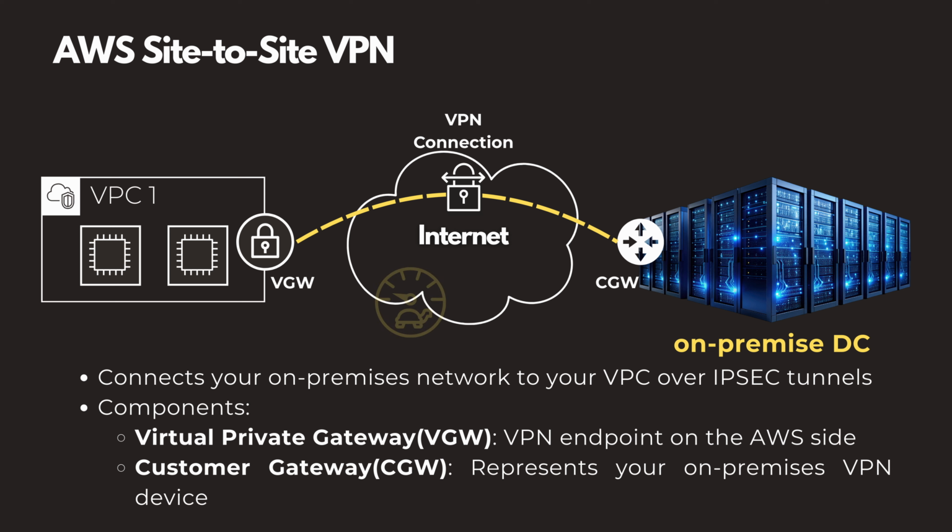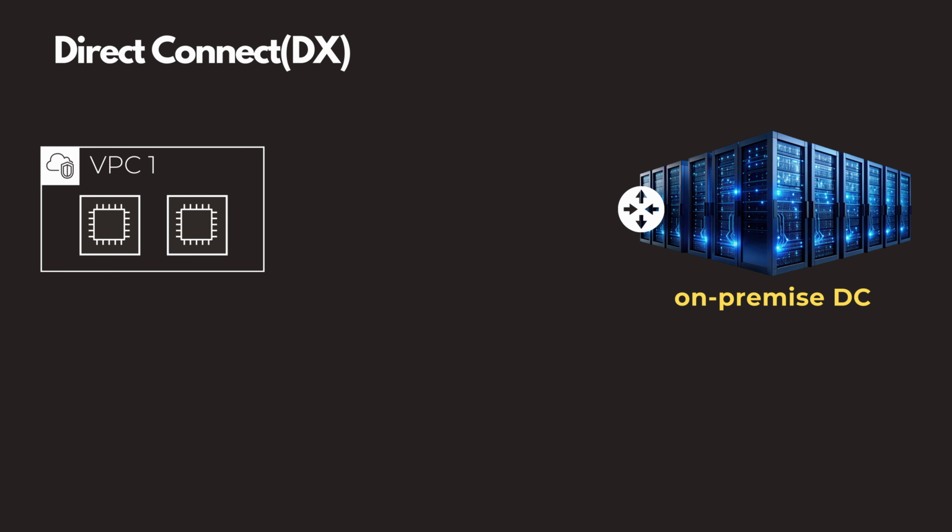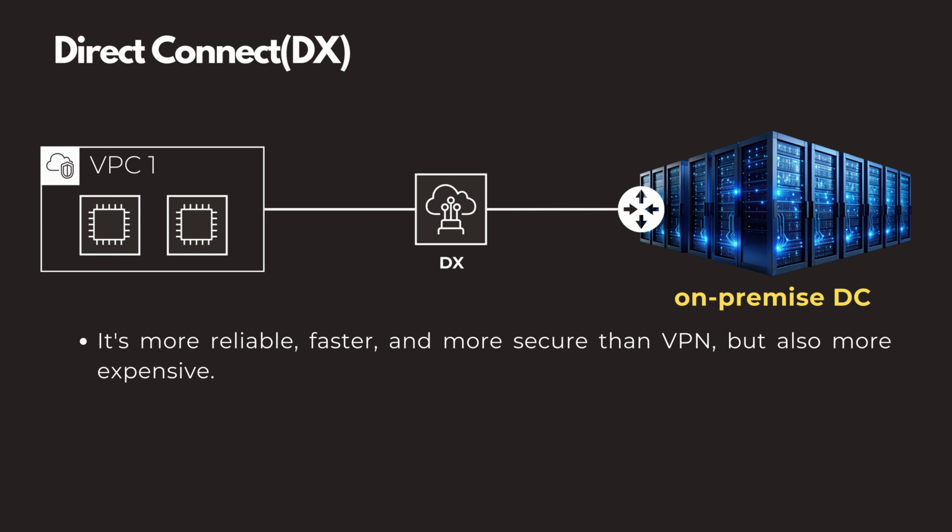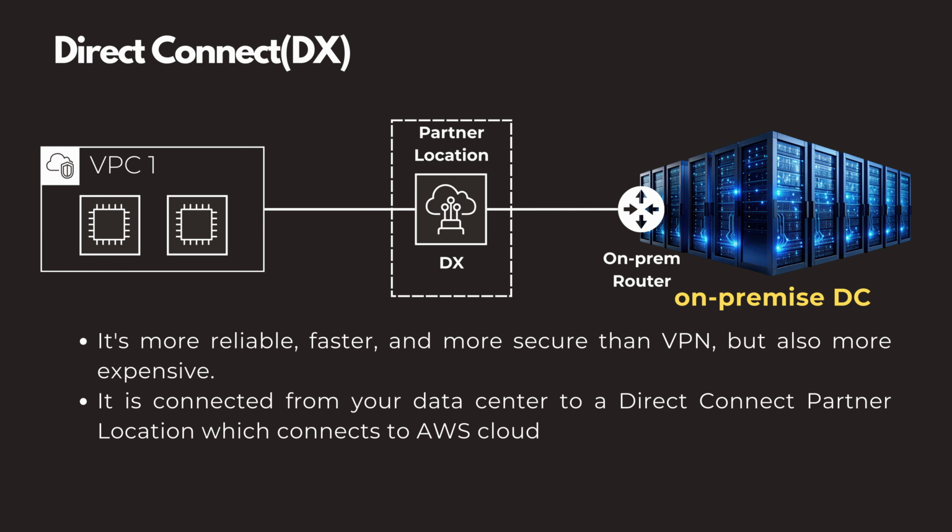But the internet can be slow and not always reliable. So if you want a dedicated private network connection between your data center and AWS, you can use Direct Connect. Think of Direct Connect as a private highway instead of going through the public internet. It's more reliable, faster, and more secure than VPN, but also more expensive. It is connected from your data center to a Direct Connect partner location which connects to AWS Cloud.